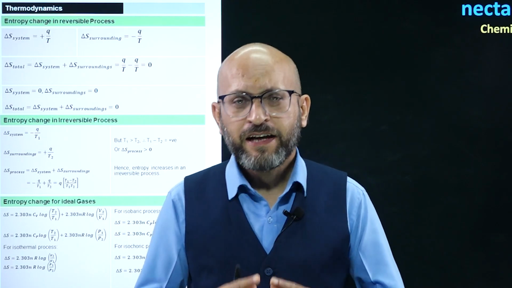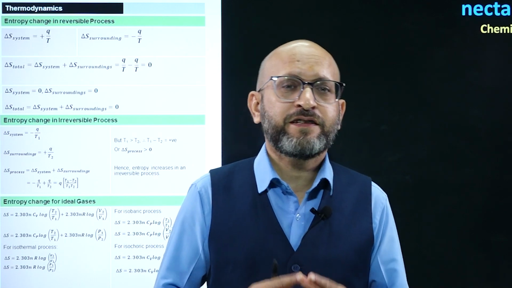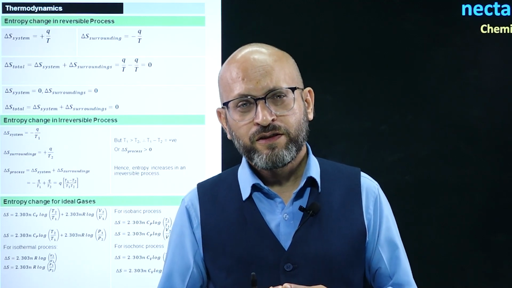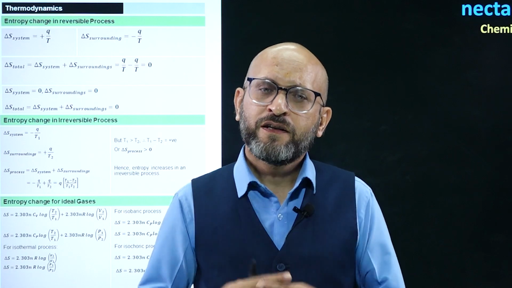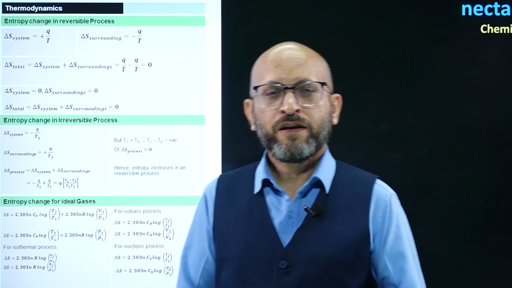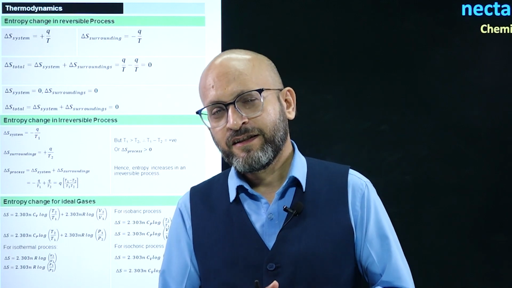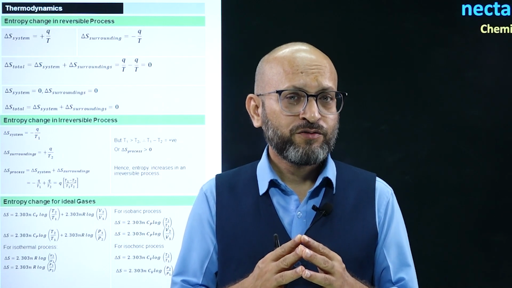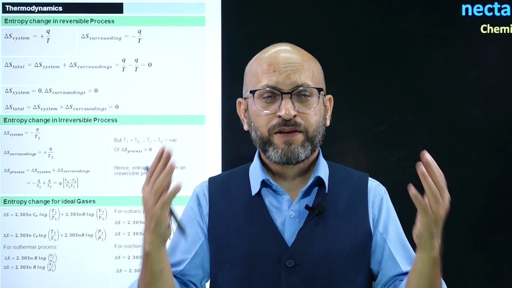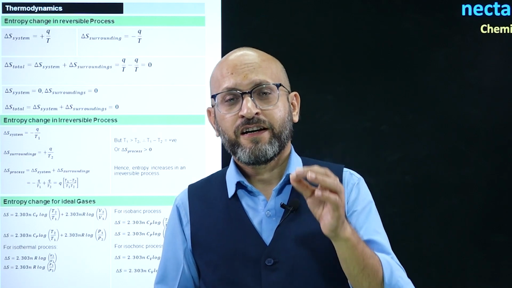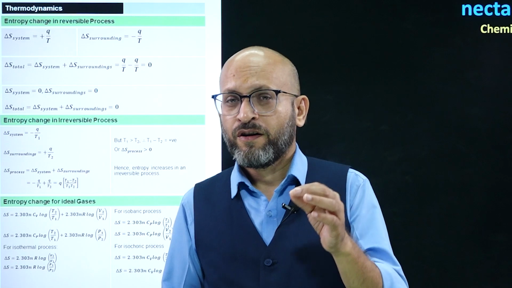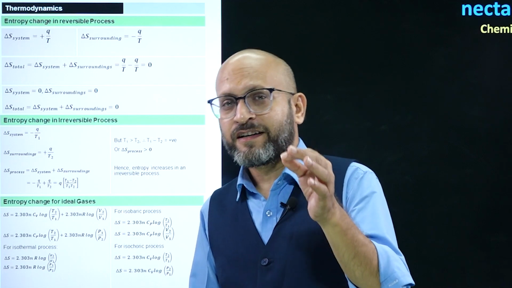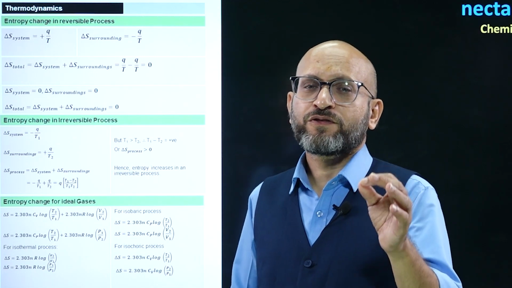That is why, if you apply the formula for entropy change, delta S system equals Q by T, then Q reversible equals 0. So, 0 by T is 0. Similarly, if you apply the same formula for entropy change of the surrounding, Q by T, again Q reversible for an adiabatic process equals 0. So, 0 upon something equals 0. For a reversible adiabatic process, entropy change equals 0. We need to remember that for an adiabatic reversible process, entropy change equals 0.